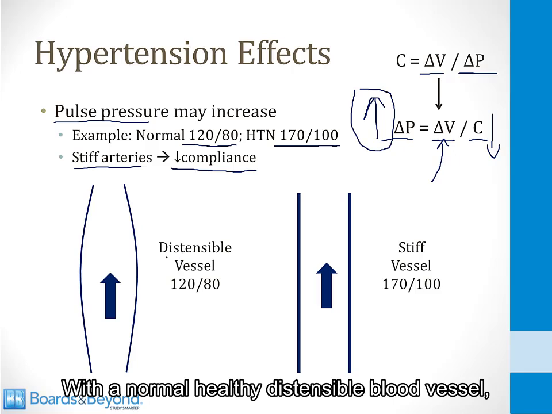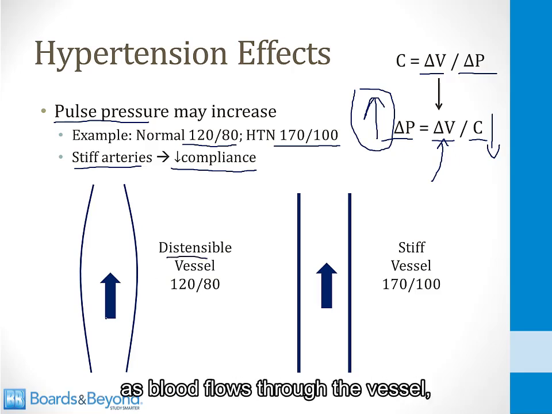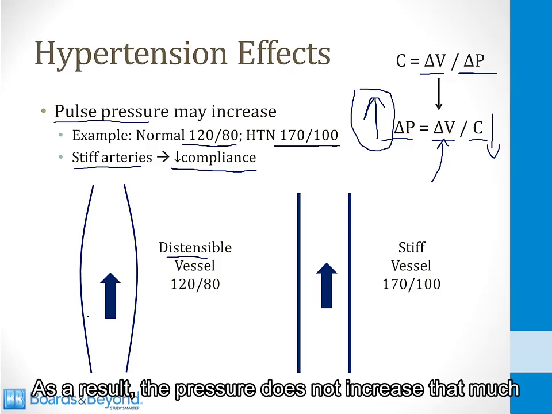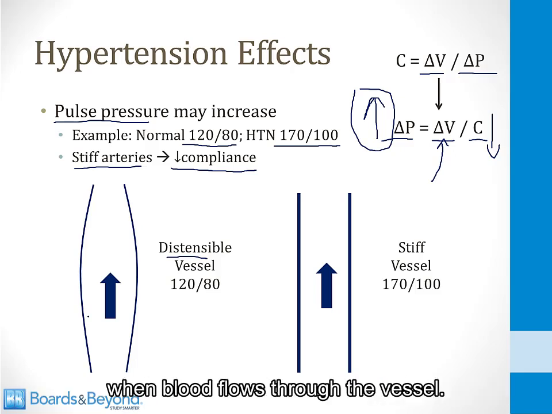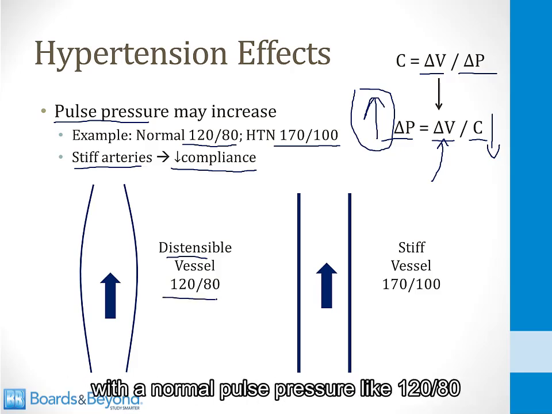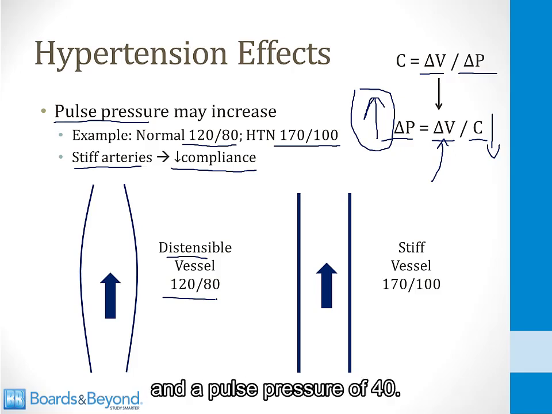Another way to think about this is as I've drawn on the bottom of the screen. With a normal, healthy, distensible blood vessel, as blood flows through, the vessel can stretch slightly, and this allows the molecules to not be so tightly packed together. As a result, the pressure does not increase that much when blood flows through the vessel, and therefore you get a normal blood pressure with a normal pulse pressure, like 120 over 80 and a pulse pressure of 40.